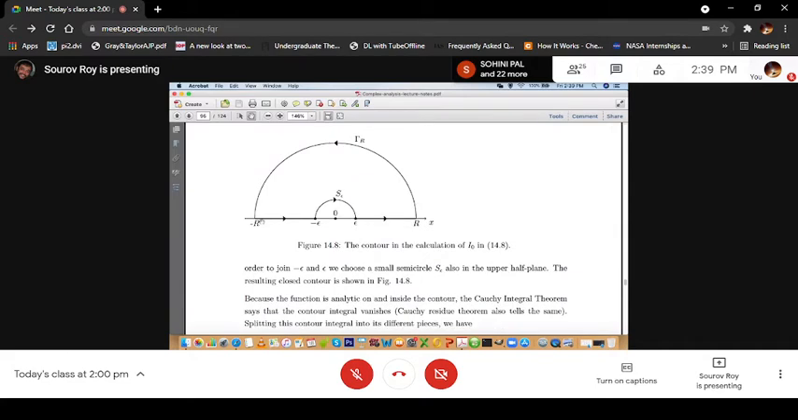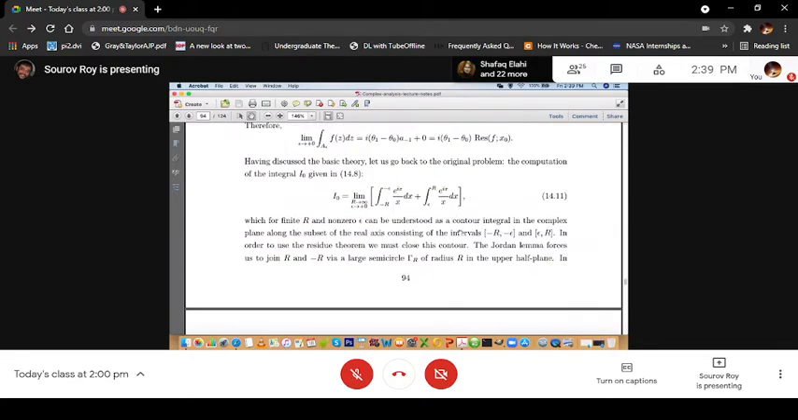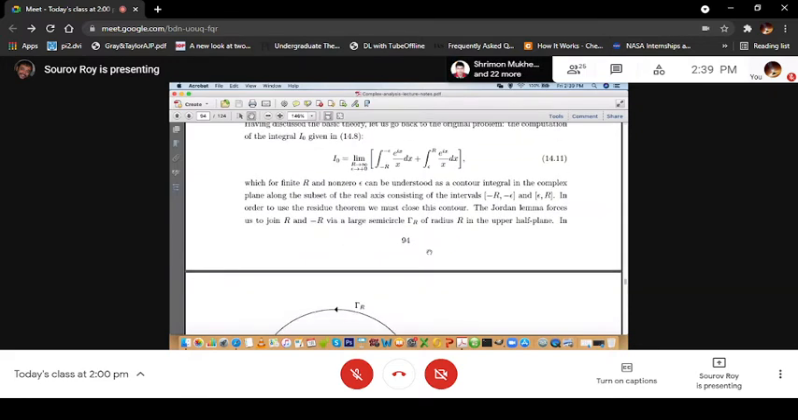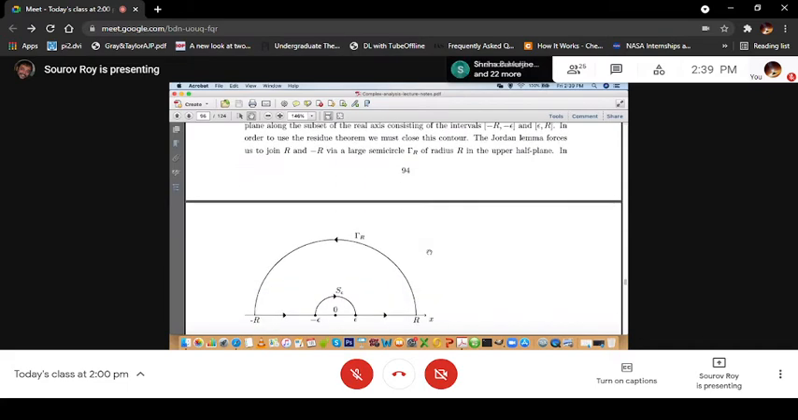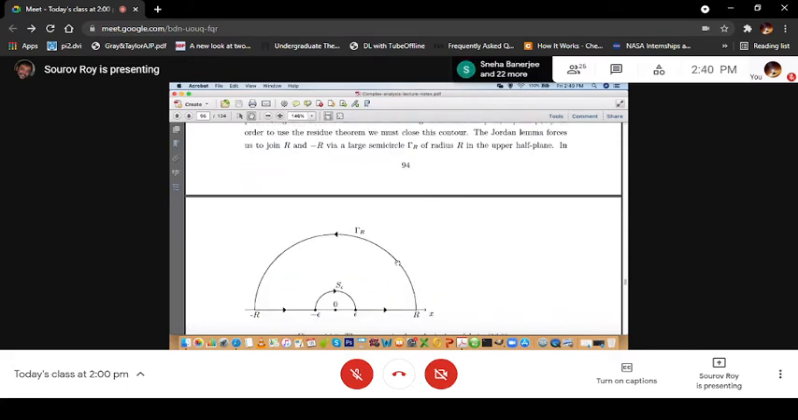As shown here, minus r to minus epsilon and epsilon to plus r. This is part of the contour. In order to use the residue theorem, we must close the contour. The Jordan lemma forces us to join r and minus r by a large semicircle gamma r of radius r. So this is a large semicircle in the upper half plane.